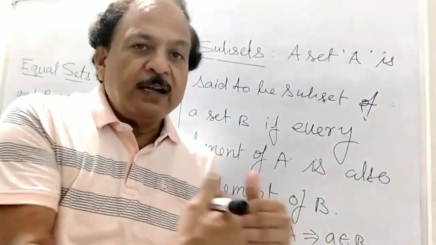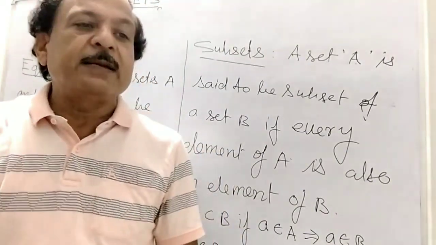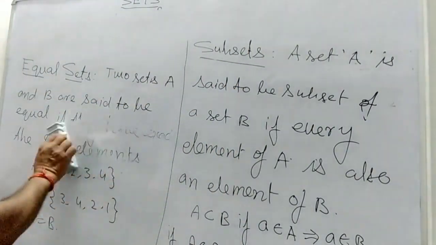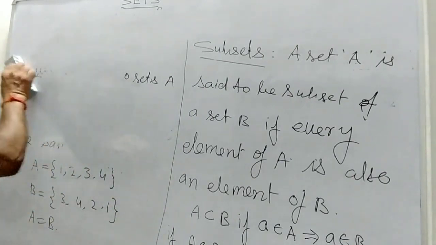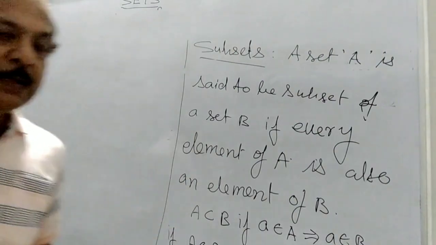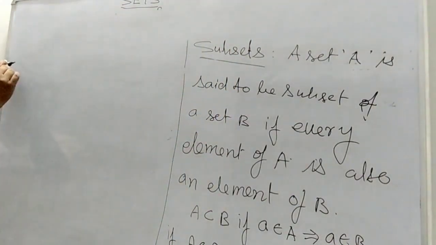From this we can draw the conclusion that every set A is a subset of itself. Note.